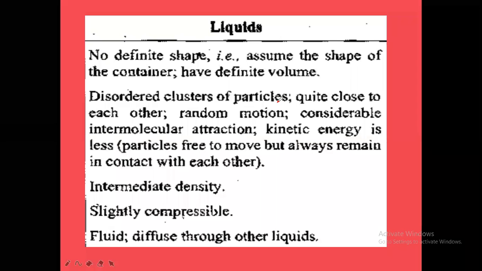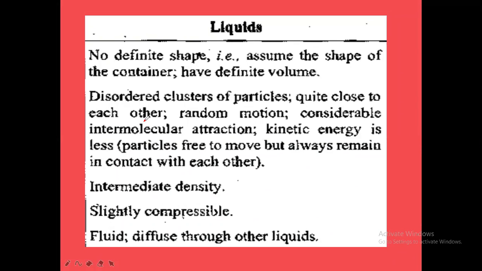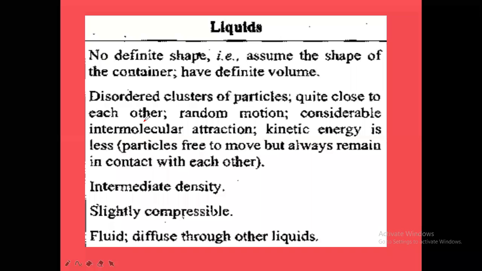Next, the disordered clusters of particles, and they are quite close to each other. The particles are quite close to each other when you compare with what? Gases. In gases, the particles are away from each other, but in liquids, the particles are somewhat close to each other. They are in continuous random motion.